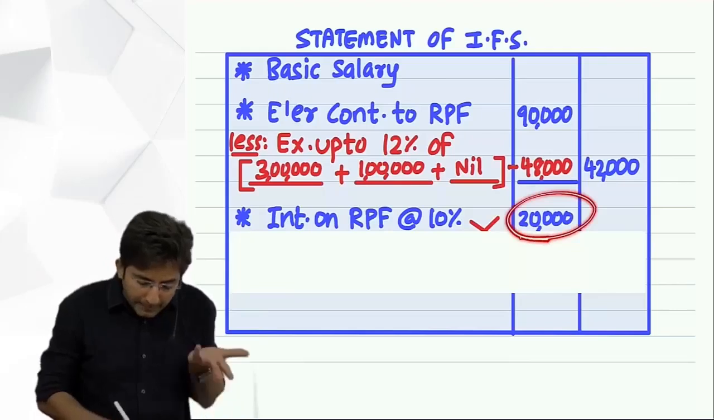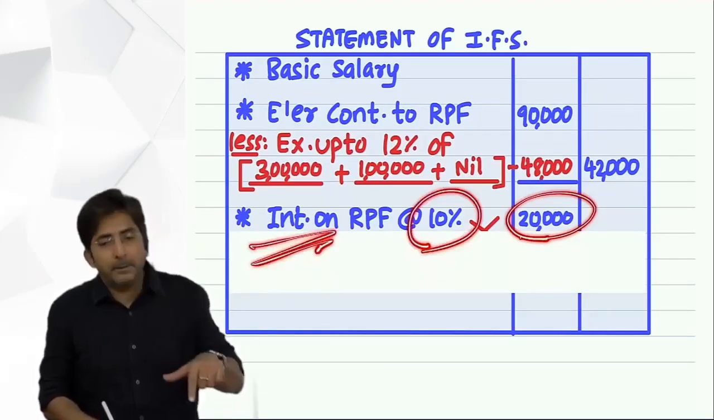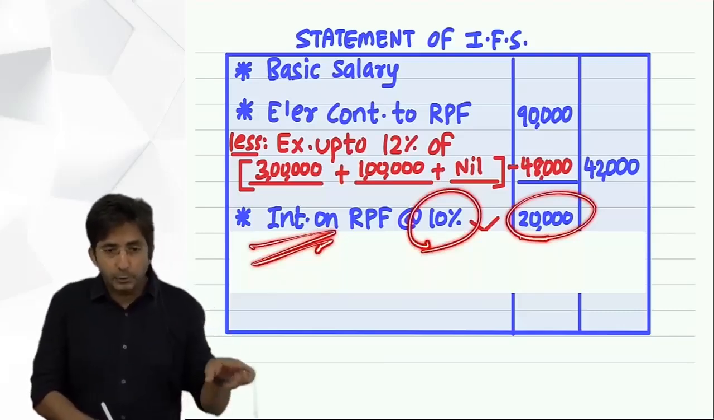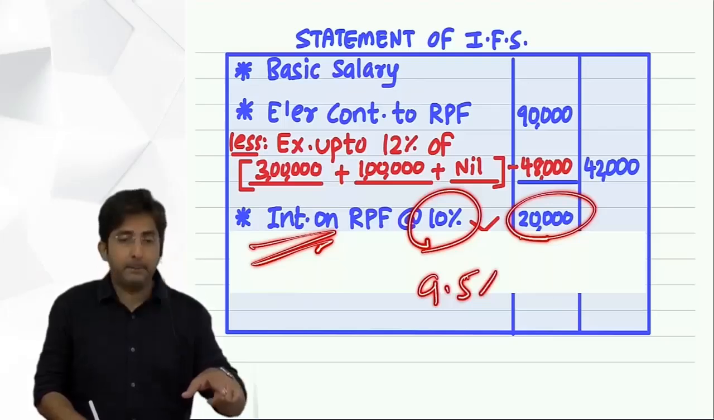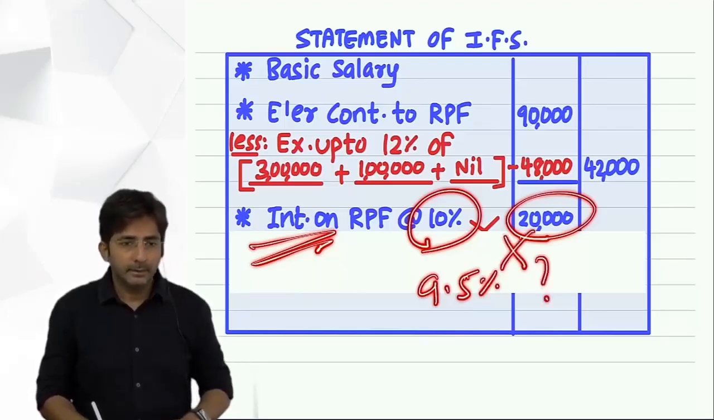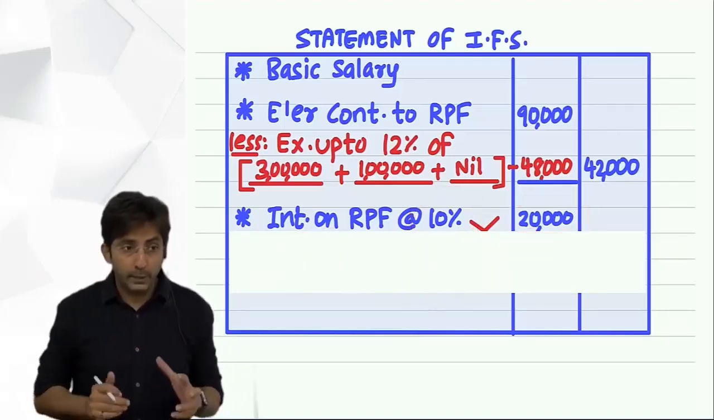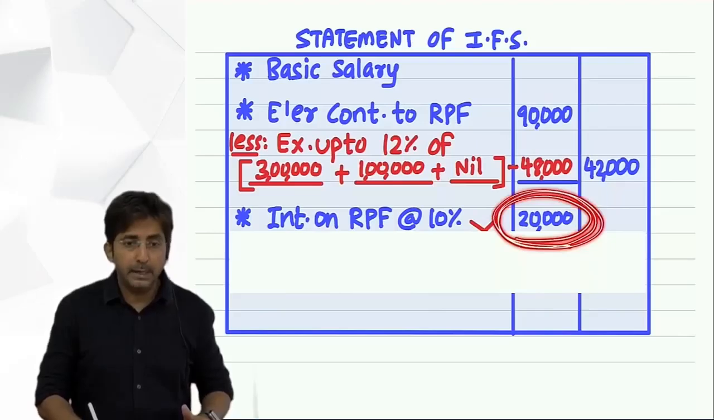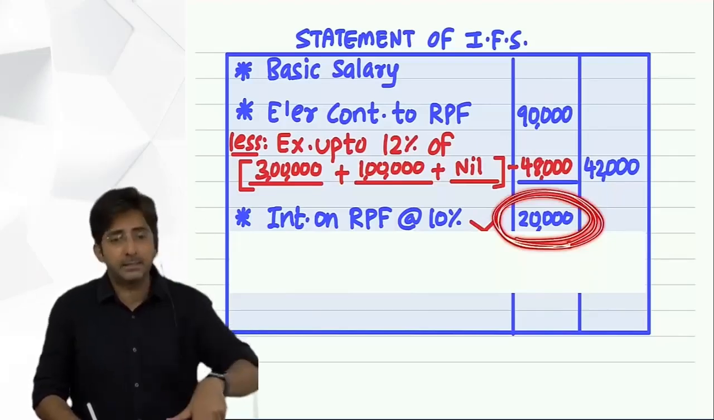20,000 itself is interest, but this is at the rate of 10%. So if at the rate of 10% interest comes to 20,000, what will it be at the rate of 9.5%? Cross multiply. See, now you can find it, but did you understand what mistake is possible? Students will directly calculate 9.5% on this. And you know why it is wrong? Because you are calculating interest on interest.